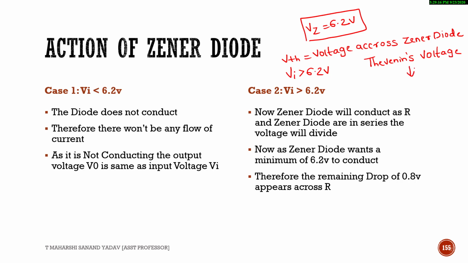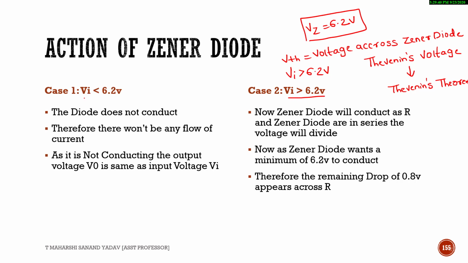VTH can be found by using Thevenin's theorem. So if that voltage is greater than 6.2 volt, it starts conducting, or else it won't conduct.